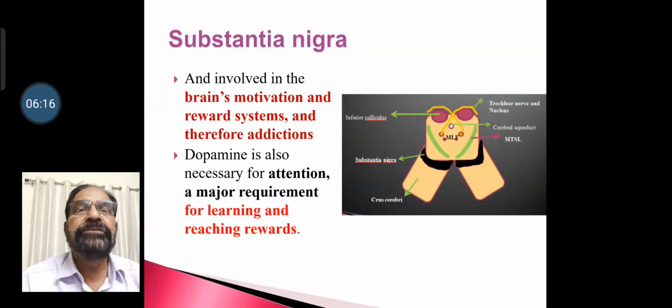Dopamine is also necessary for attention, a major requirement for learning and reaching rewards. So it helps in motivation and keeping us attentive.